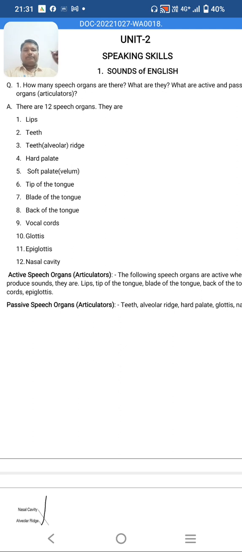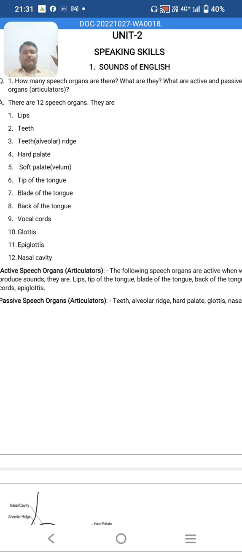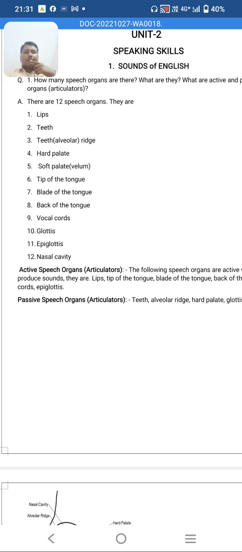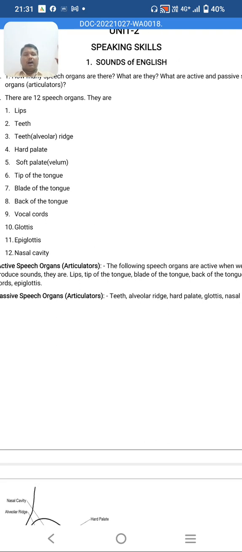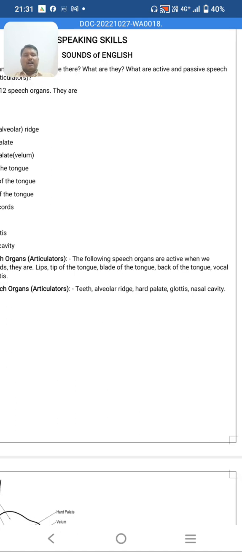Active speech organs, when they move while we speak, they are known as active speech organs. They are lips, then tip of the tongue, blade of the tongue, back of the tongue, then vocal cords, epiglottis. These are active articulators. Passive articulators means they do not move while we speak. They are teeth, alveolar ridge, hard palate, glottis, nasal cavity.